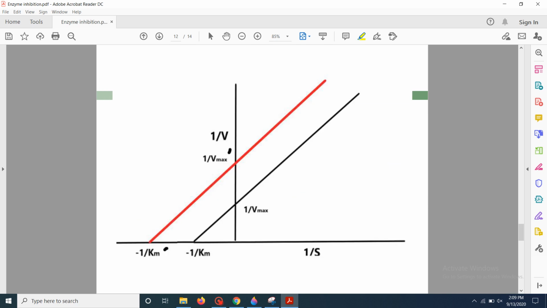Now it can also be studied by Lineweaver-Burk plot. So here this black straight line is showing the chemical reaction without inhibitor, and red line is showing the chemical reaction with the inhibitor. So it can be seen that the Vmax values of both these reactions are different.